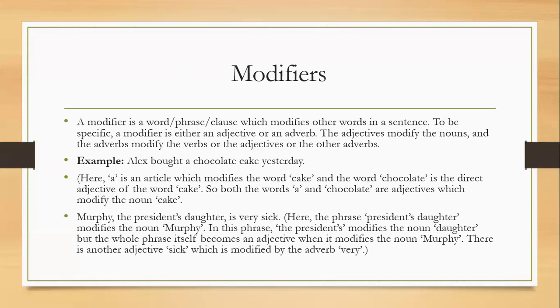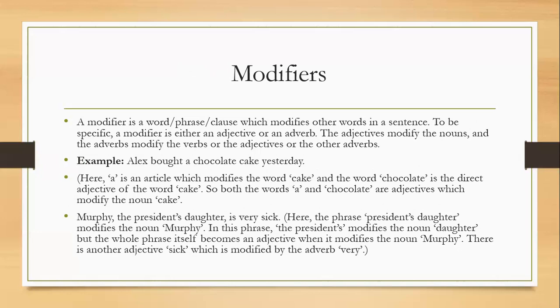Moreover, a modifier is a word, phrase, or clause which modifies other words in a sentence. To be specific, a modifier is either an adjective or an adverb. The adjectives modify the nouns and the adverbs modify the verbs or the adjectives or the other adverbs.